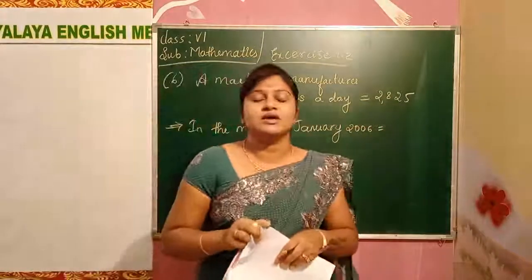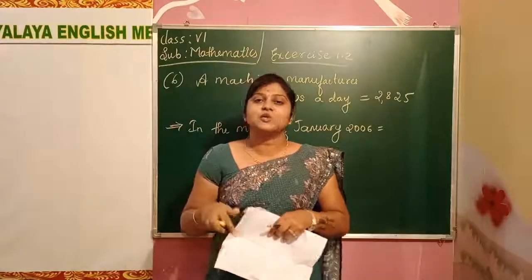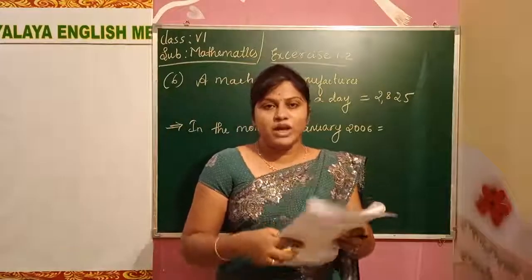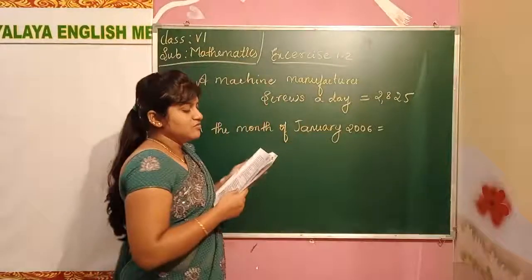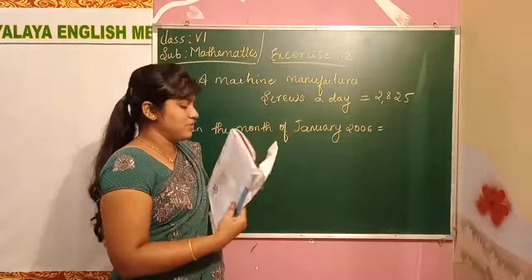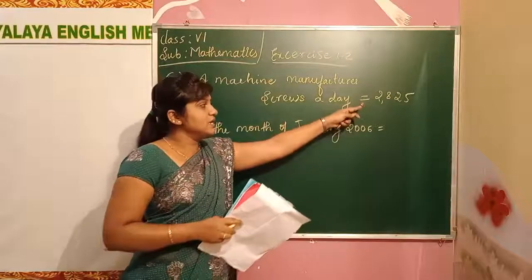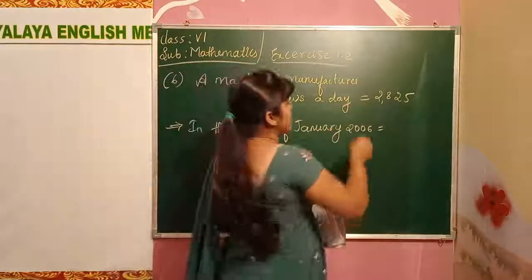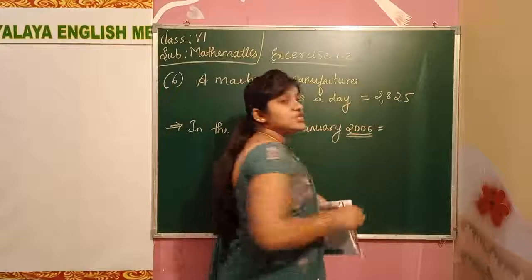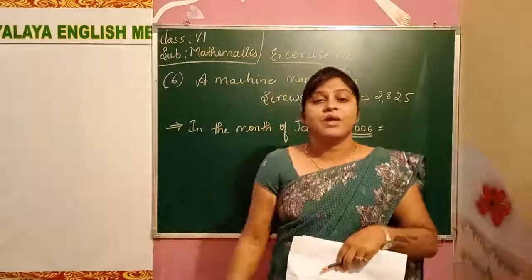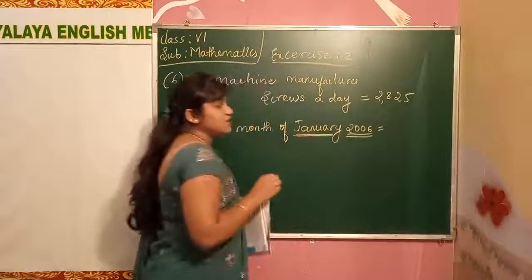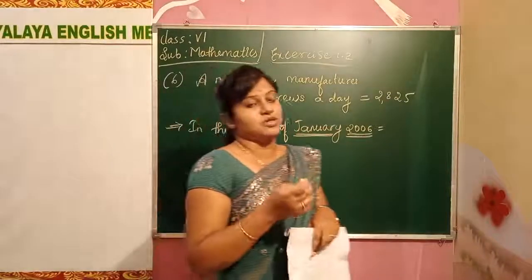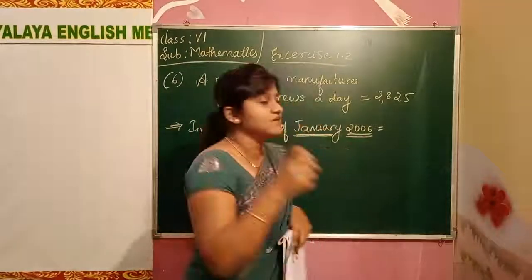So how many months are there in the year? 12 months we have. What we have to do, children? We have to just multiply these two numbers. But they are telling that in the month of January, how many did it produce?